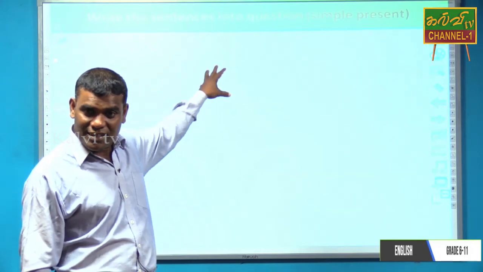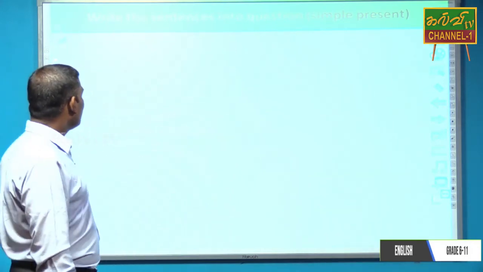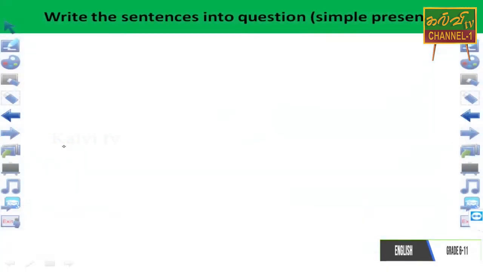Yes, look here. Write the sentences into question. Within brackets, simple present. So they have divided and given the task. Okay, don't make puzzles. Write the sentences into question. You are going to make the question. Today's part is the helping verb question.